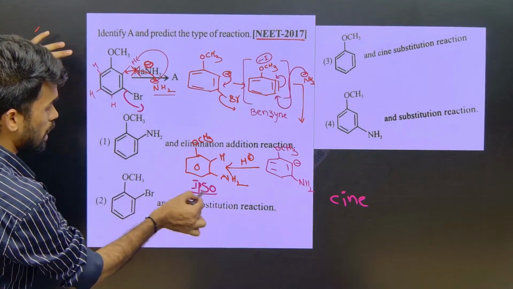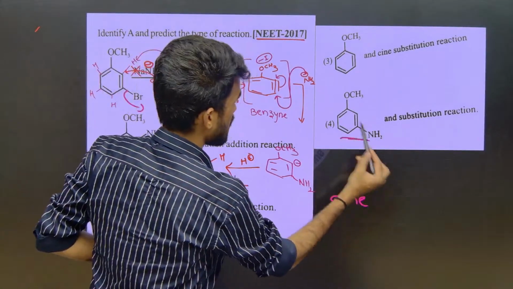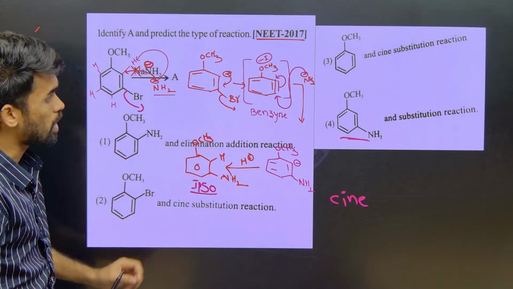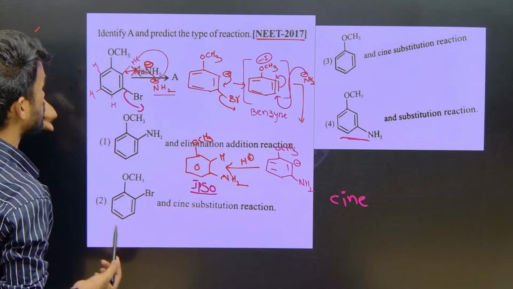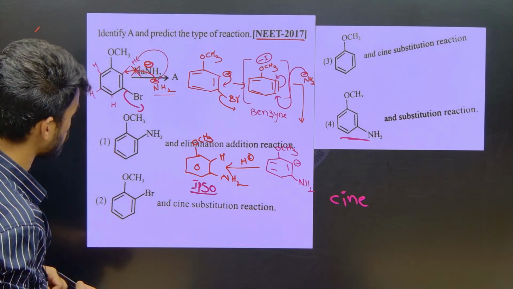Out of the 4 options, we have this as our answer. Along with that, what type of reaction have we seen? First of all, is it substitution or what?